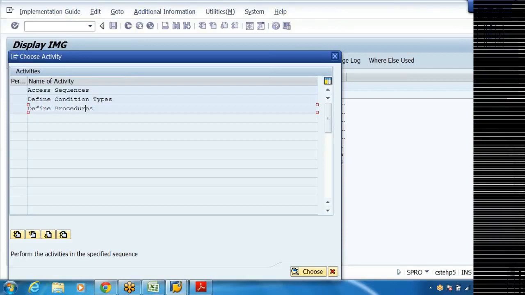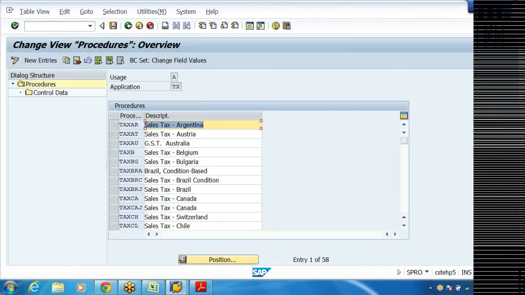Double click on define procedures. This is only a formal step. Even if you don't create, system will allow me, because already one standard tax procedure is there.